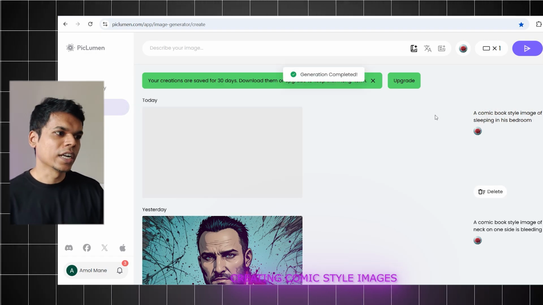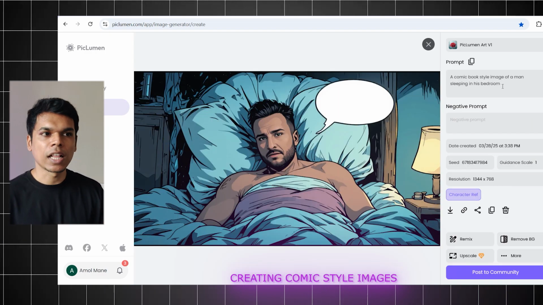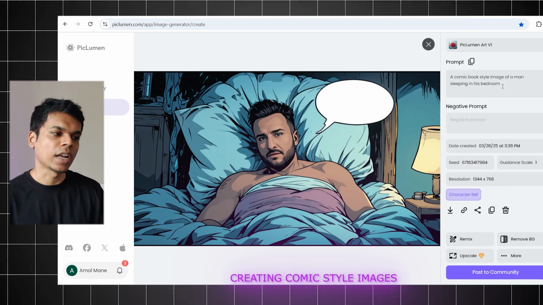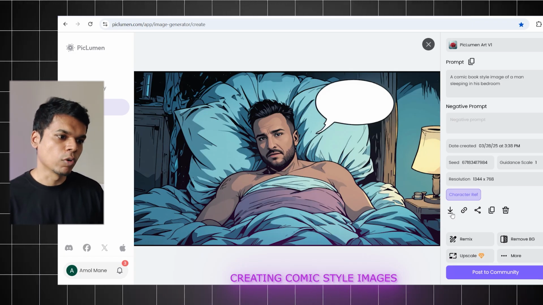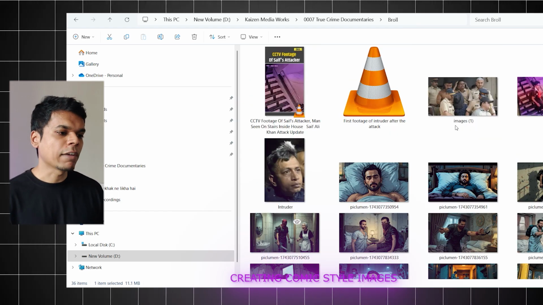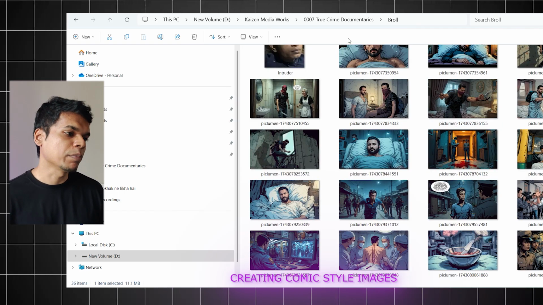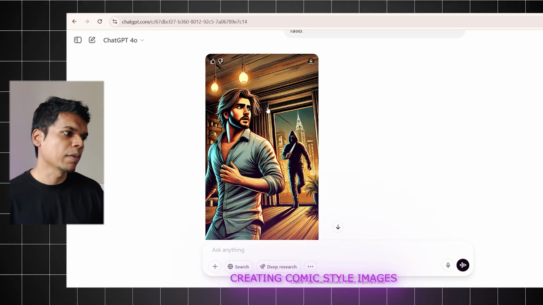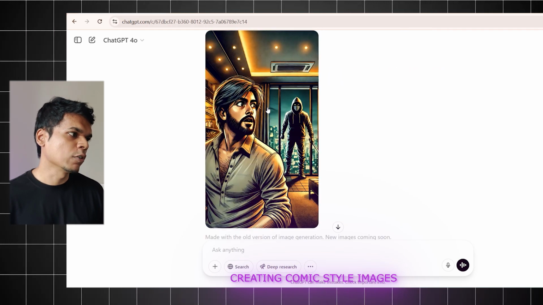You can use it. It has given me an image. You can iterate and change the prompt and ask it to generate again. You can download this image. So one by one, you can create images for all your prompts. I have created all these images and placed them in my B-roll folder. And if you have ChatGPT's paid plan, you can directly ask ChatGPT to create images in ChatGPT itself. This is a paid plan. I had asked ChatGPT to create images.